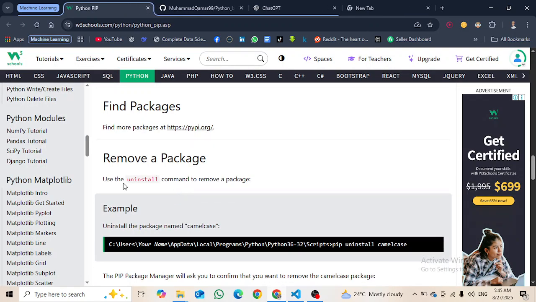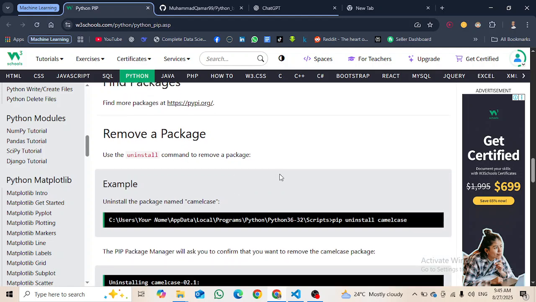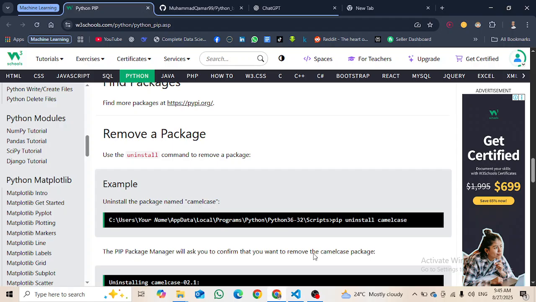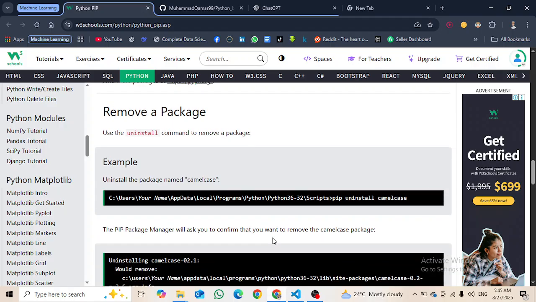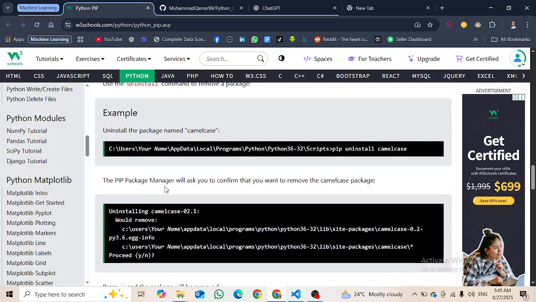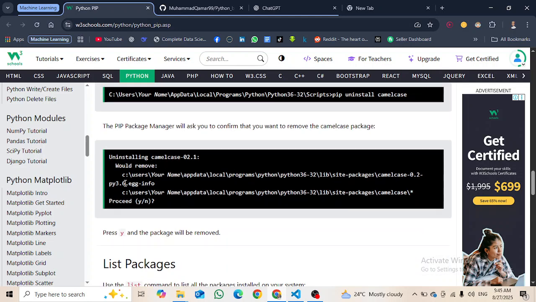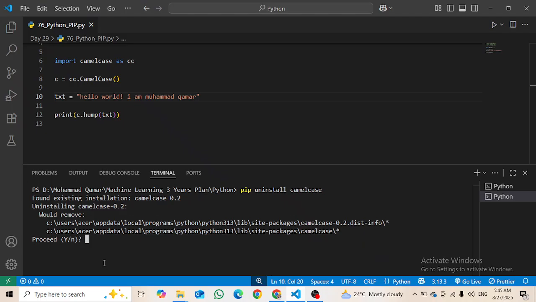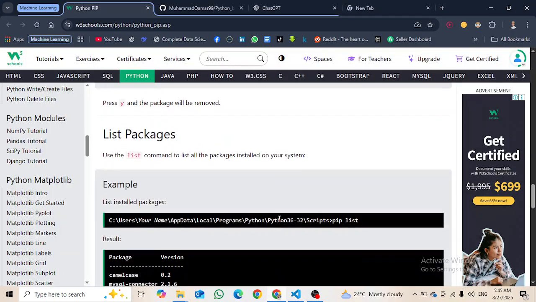Remove a package: use the uninstall command to remove a package. If you want to remove a package, what we can do is pip uninstall camelcase. Enter it, and this is how we can uninstall or remove a package. The pip package manager will ask you to confirm that you want to remove the package. Here it is asking, so press Y and enter. Successfully uninstalled. Okay, it is uninstalled finally.